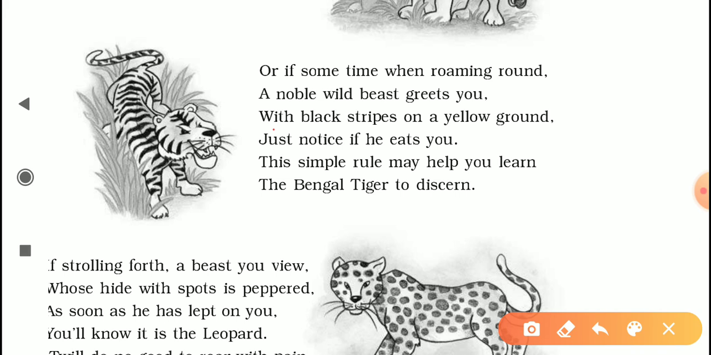The third line gives us proper identification marks, because the tiger's body is normally yellow with black stripes. So this line actually helps us to identify the tiger. But the poet again isn't stopping there. She is adding the fact that you notice if he eats you.